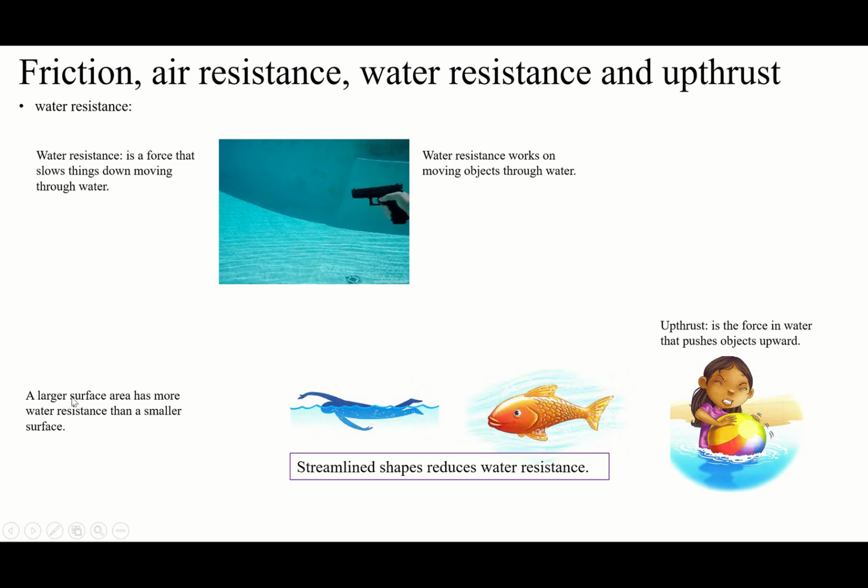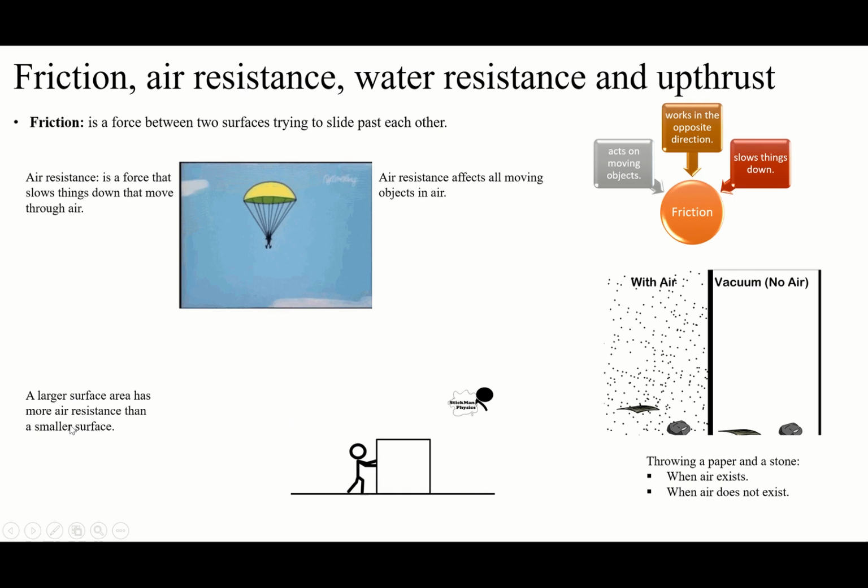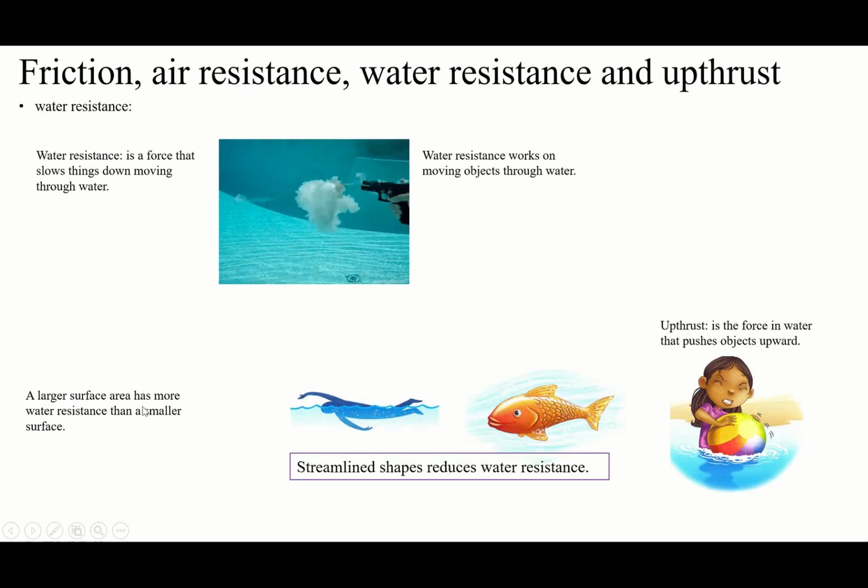Same as air resistance, a larger surface has more water resistance too. Of course, because more water is going to push it back. When something moves through water, if its surface is less, it can be faster because less water is going to push it back. But if the surface is more, more water is going to push it back and resist it. So when the surface is more, the resistance will be more. If you can see the board here, why? Because the air resistance is going to make it slower.